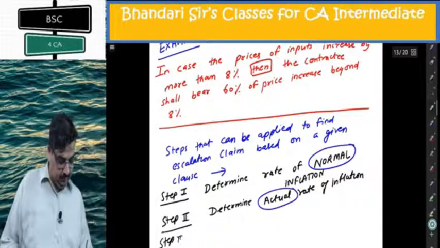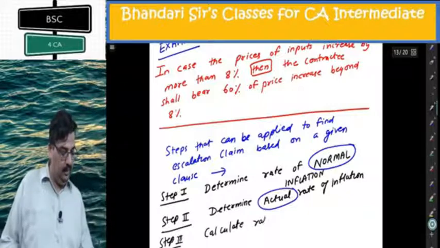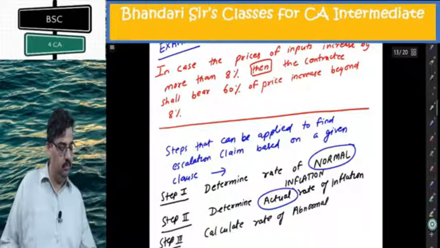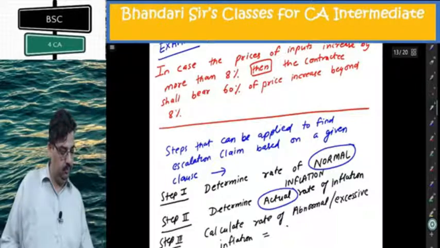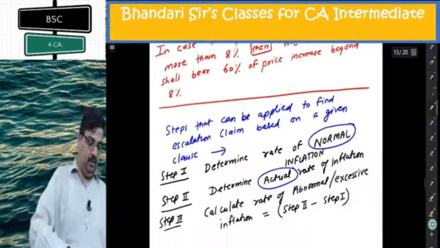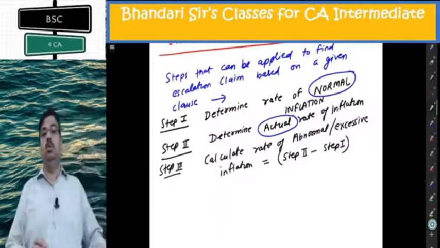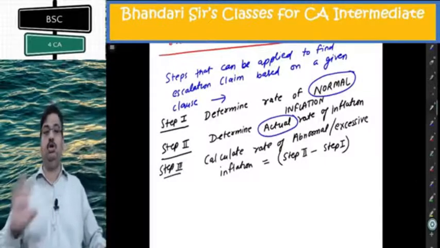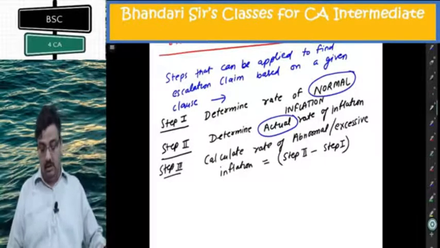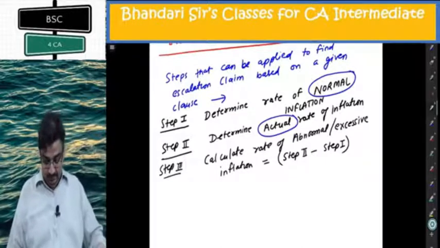Step 3: Calculate the rate of abnormal or excessive inflation: step 2 minus step 1. Keep in mind, if step 1 is more than step 2, there is no excessive inflation, no question of escalation in that case. The escalation clause will not apply in that case.